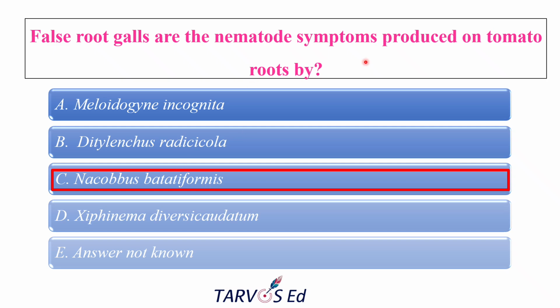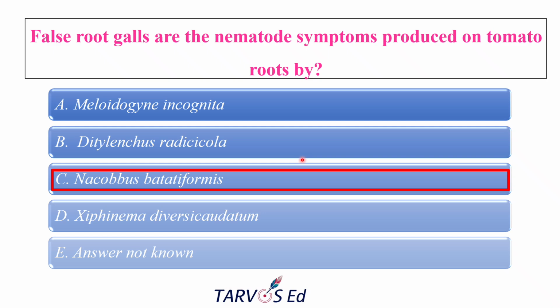False root galls on tomato are usually caused by this nematode, which is also known as the false root knot nematode. Okay, if there are true galls, they are caused by Meloidogyne species. True galls are formed when the nematode induces giant cells inside the root, right? So that the root tissue becomes swollen and the actual gall formation happens.